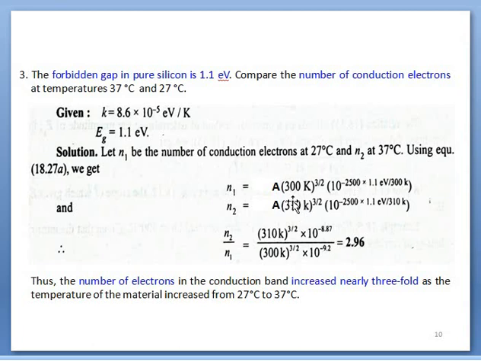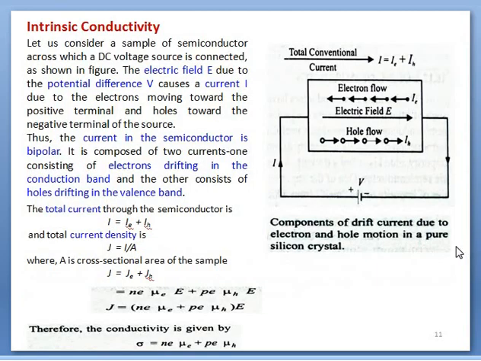Similarly, at 310 we have this one. By getting the ratio and after simplification, we got the ratio around 3. It means that by increasing the temperature by 10 degrees centigrade, we have 3 times higher concentration. That's all in this numerical.